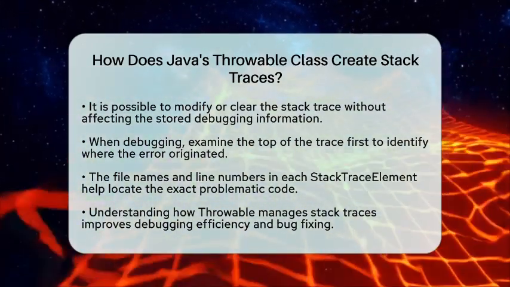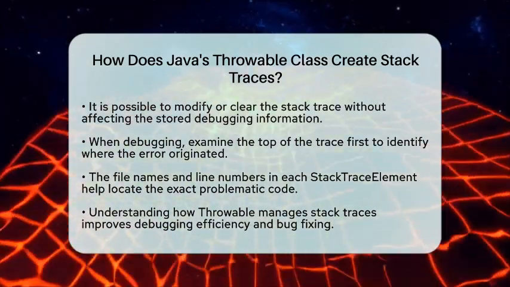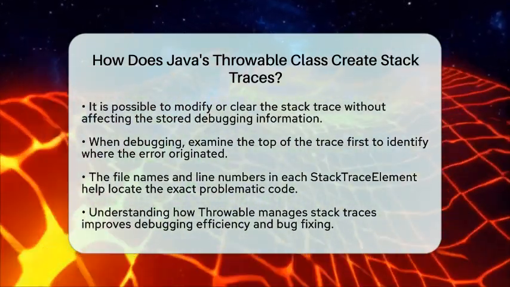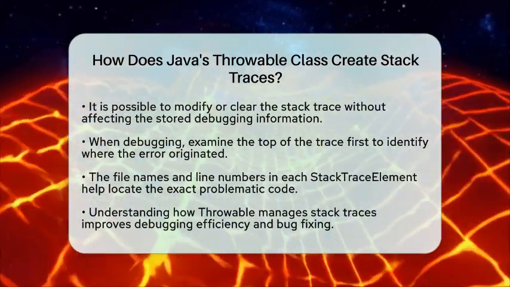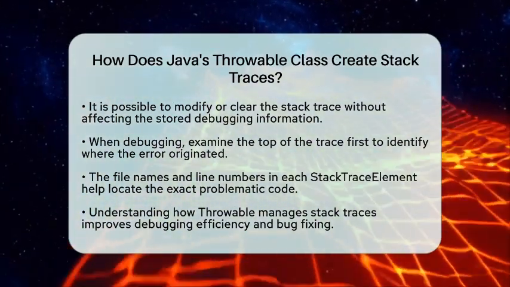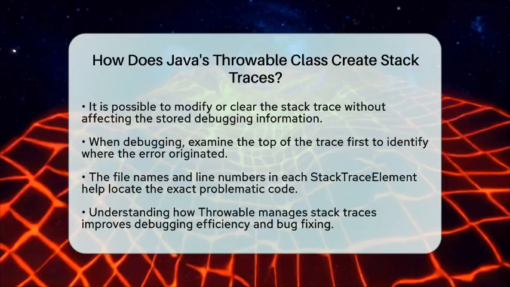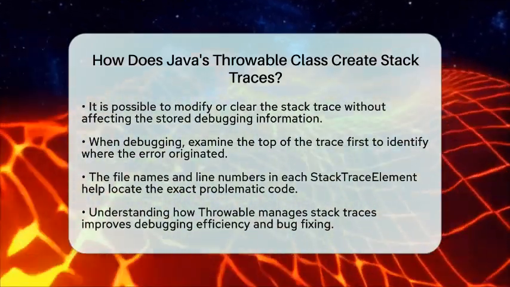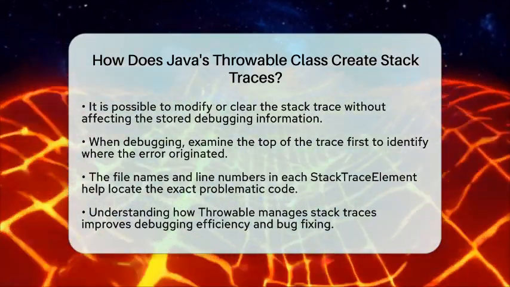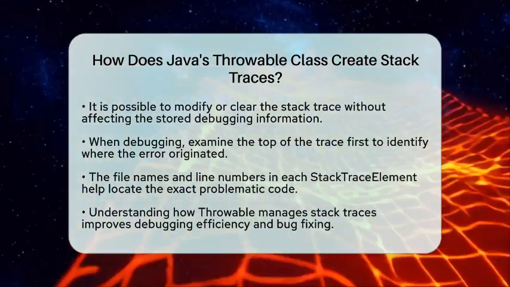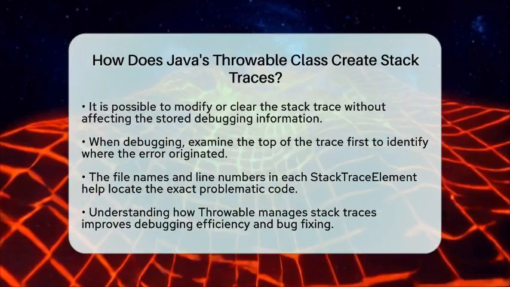The file names and line numbers in each stack trace element help you jump directly to the problematic code in your development environment. By understanding how Java's Throwable class creates and manages stack traces, you gain a powerful tool for fixing bugs faster. It allows you to see the exact path your program took to reach an error, making debugging more straightforward and efficient.